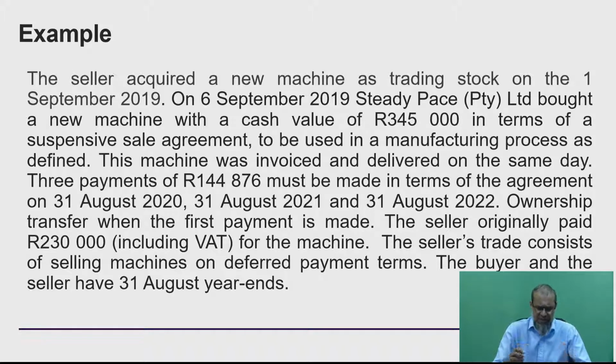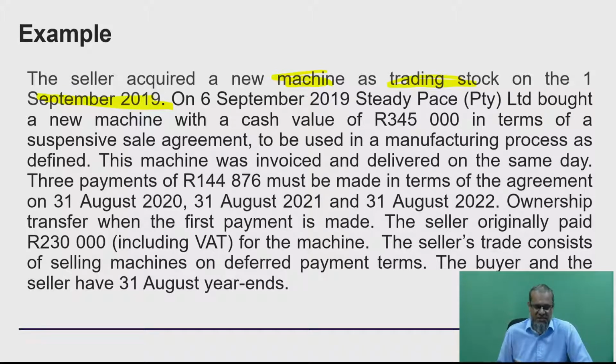In this example, we've got a seller, and the seller acquires a new machine that's immediately sold, with Section 12C being applicable. The 40%, if I look at the date, immediately gives me a trigger that we're going to go for 40% over there. Okay, so it's a new machine sale. It is sold as trading stock. So we're quite happy from the seller's point of view that we are selling trading stock. It's taking me into the scope of Section 24 itself. On 1 September, the sale actually takes place. That's my date of the sale itself.